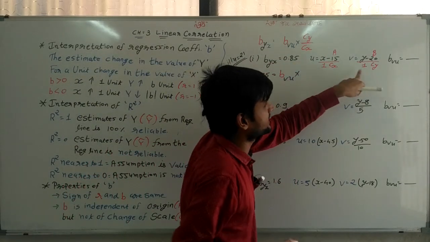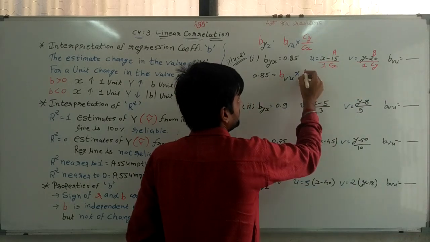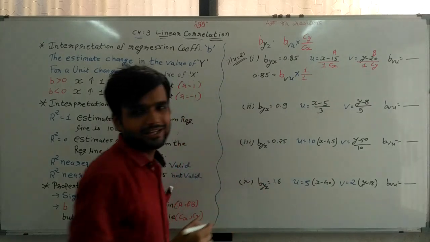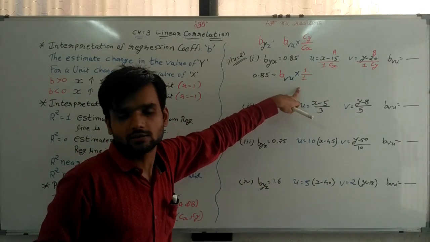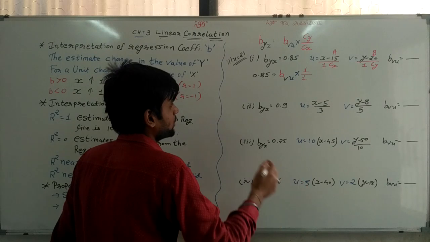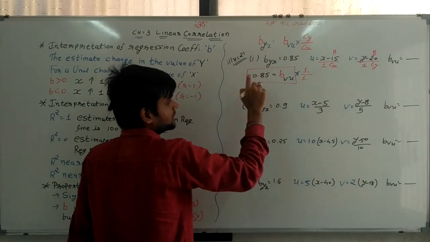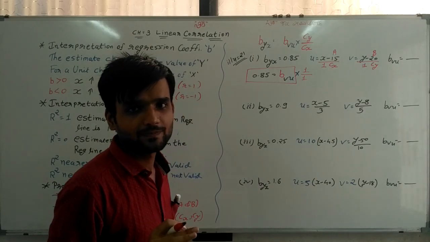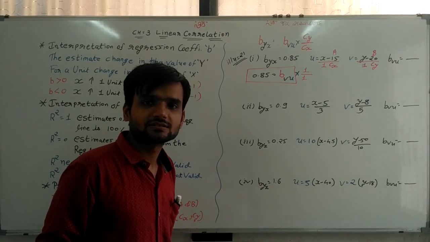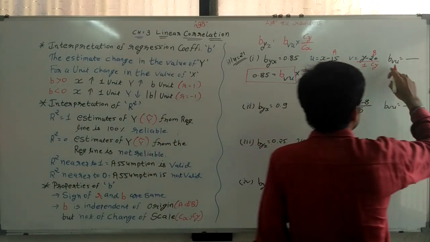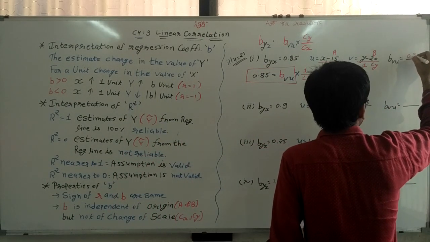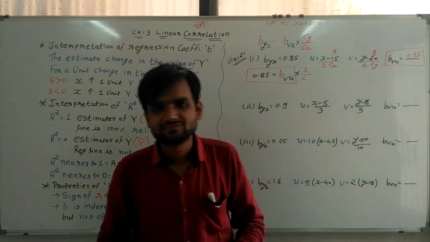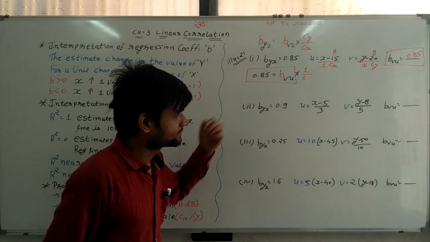Cy is equal to 1 and cx is also 1. Whenever we multiply by 1 or divide by 1, there is no change, so the answer is as it is. Bvu is equal to 0.85. That is my answer. That's it.